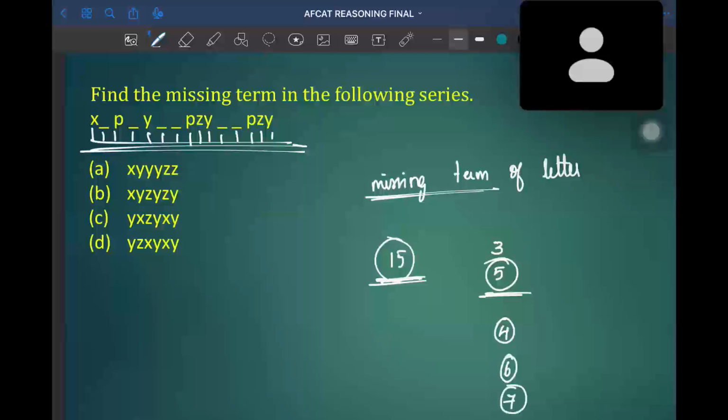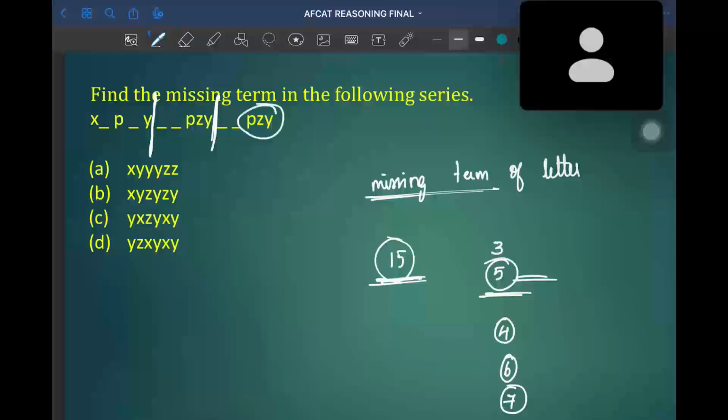So many times you'll be getting either in 5 series or 4 series, 6 series or 7 series. So it is better to divide these letters into five parts, and after every 5 letters the same pattern will be repeating. 1 2 3 4 5, 1 2 3 4 5, 1 2 3 4 5. So once we divide the letters into five, you'll get a pattern such that PZY is repeating. In a similar way, here also we'll be getting PZY. So what will be the next letter?